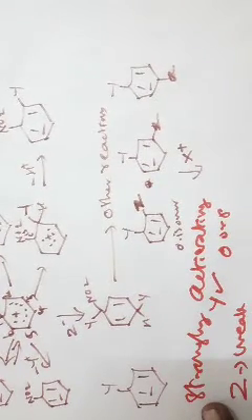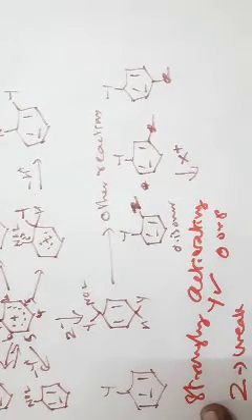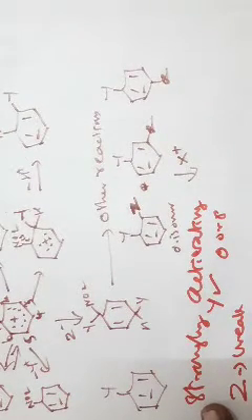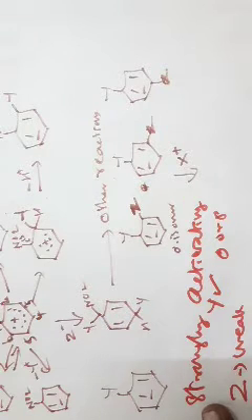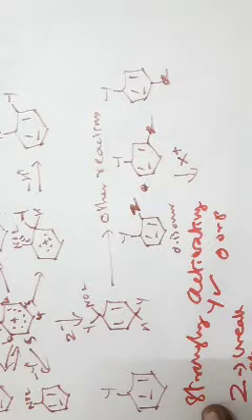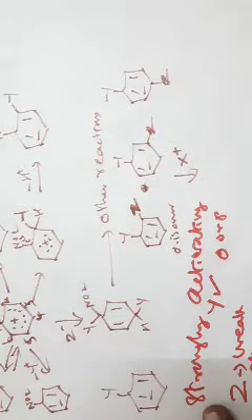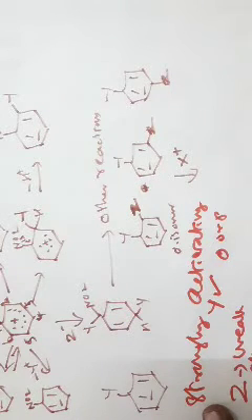I can explain this with one example. Orthocresol. What is orthocresol? Toluene, C6H5CH3. So this is your toluene. Suppose you have an OH group, phenol, methylphenol, orthomethylphenol is orthocresol.